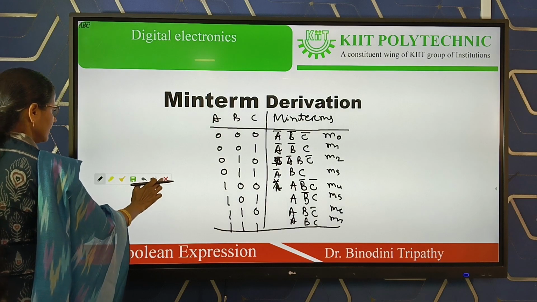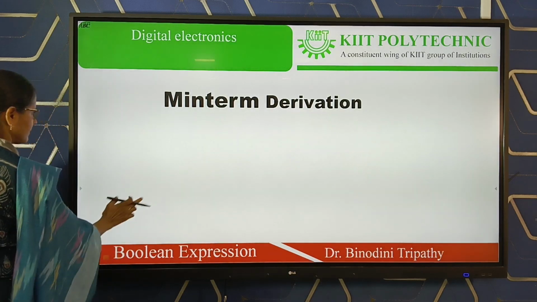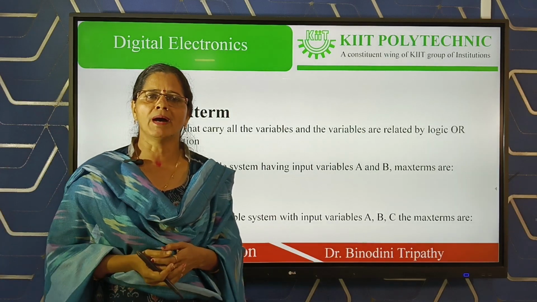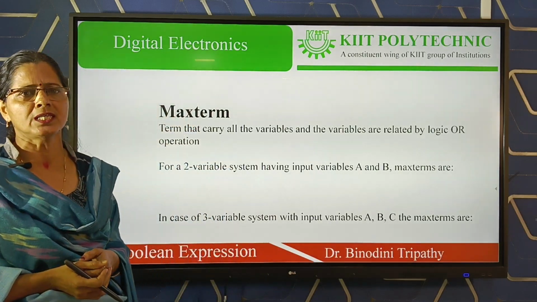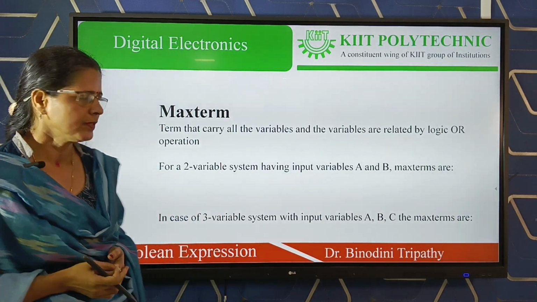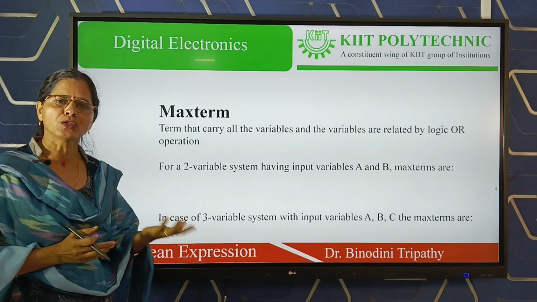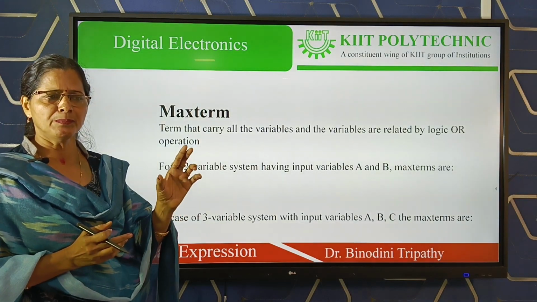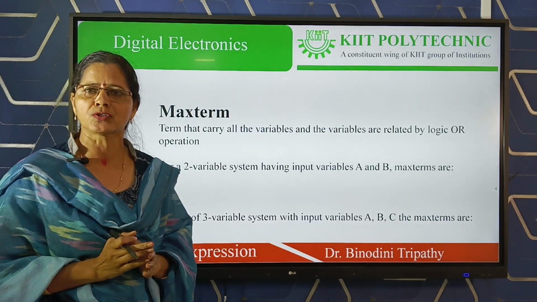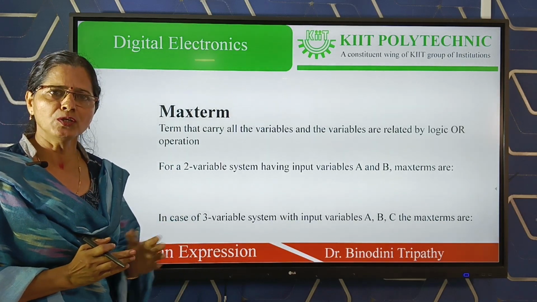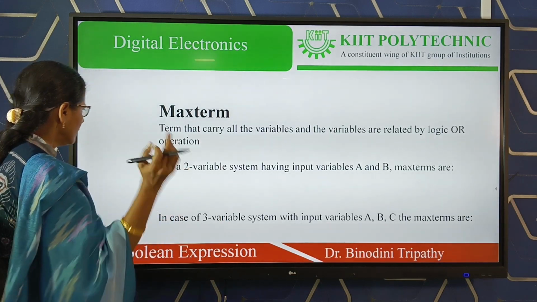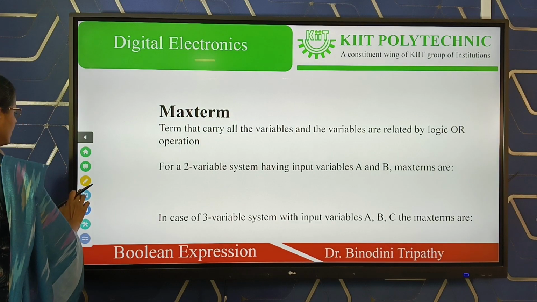Let us consider what is maxterm. Just like minterm, maxterm is also used in digital circuits for writing the Boolean expression for any digital circuit. Maxterm is actually just the opposite of minterm. Maxterm is a sum term. It consists of the sum of the input variables, and the input variables may be in direct form or may be in complemented form. So, for example, we consider